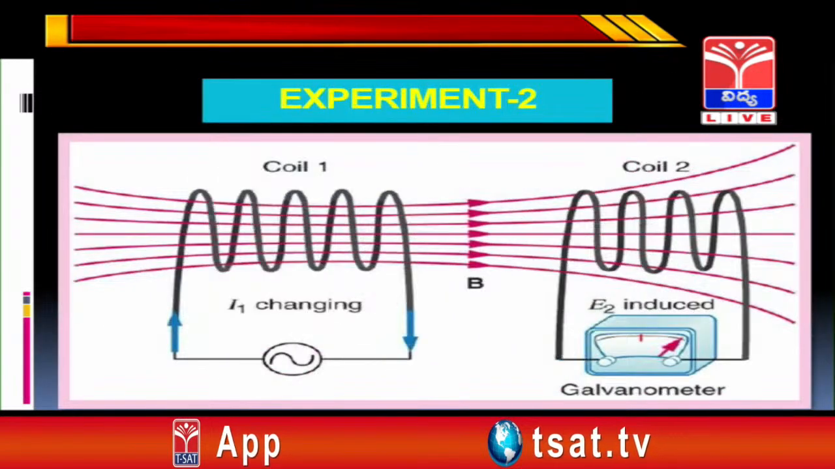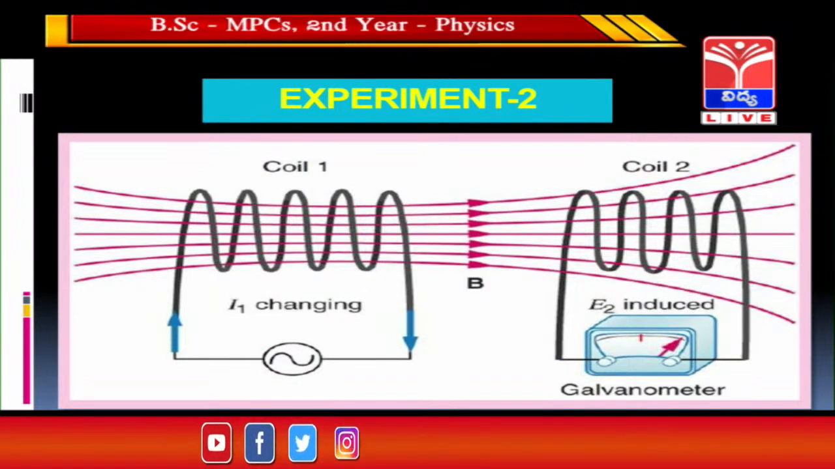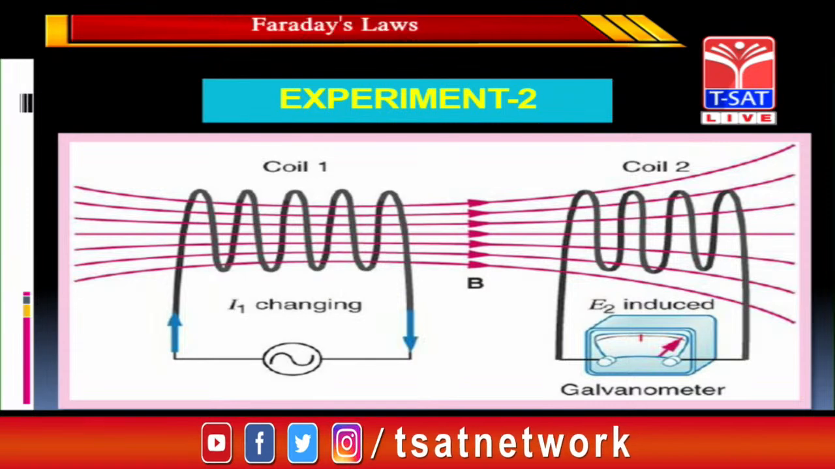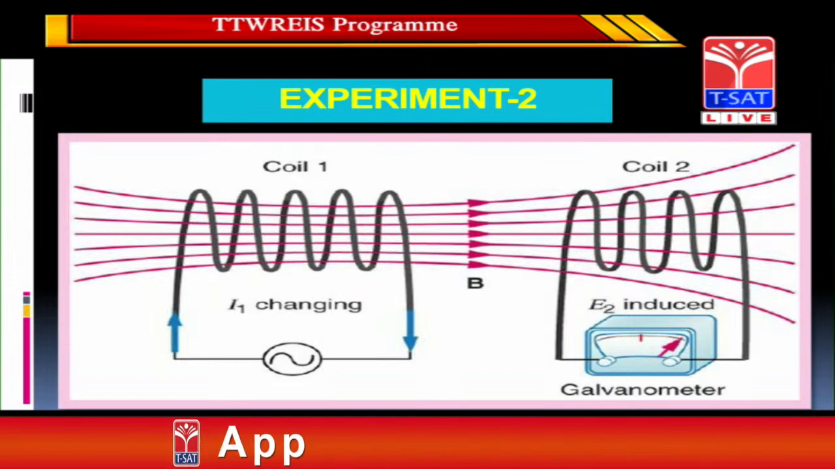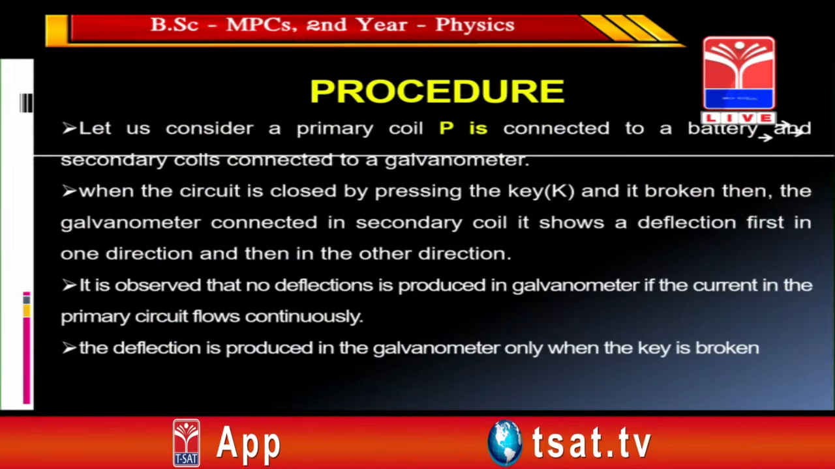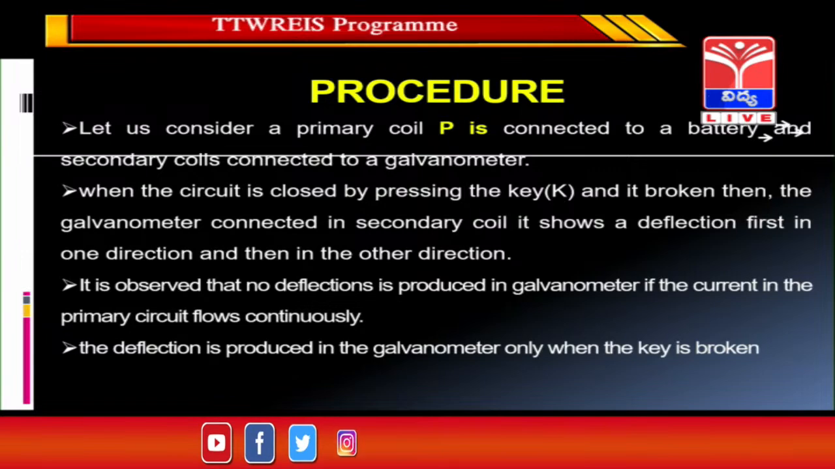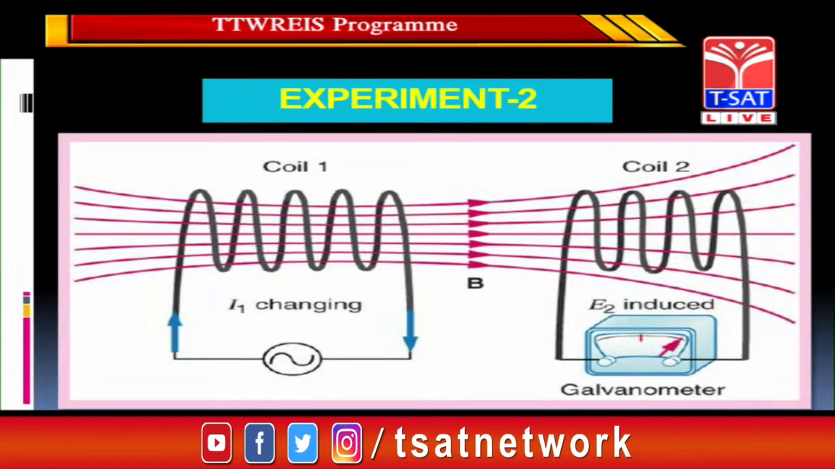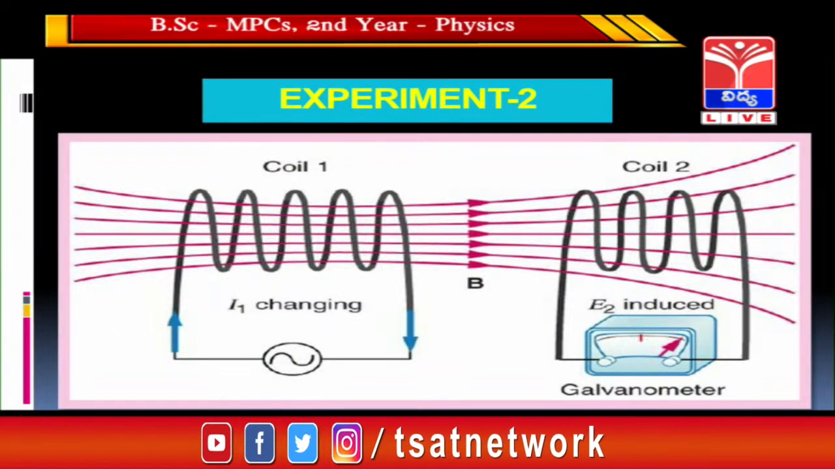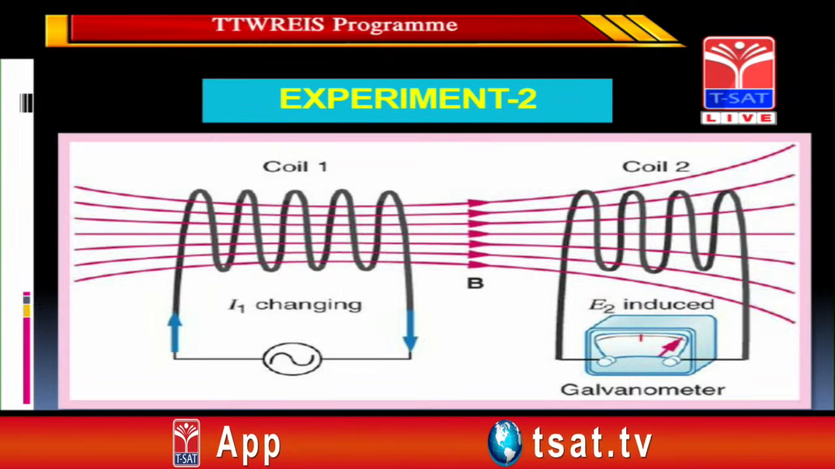It means, if the current is flowing continuously in the primary coil, then the galvanometer connected in the secondary coil does not show any deflection, because there is a continuous flow of current in the primary coil. The deflection is produced in the galvanometer only when the key is broken. It means when the primary coil is switched off and on, the galvanometer connected in the secondary coil starts to show deflections. It is about experiment number 2.